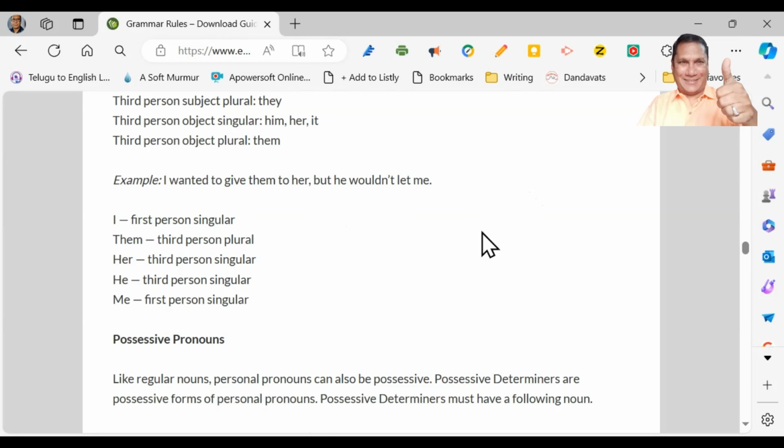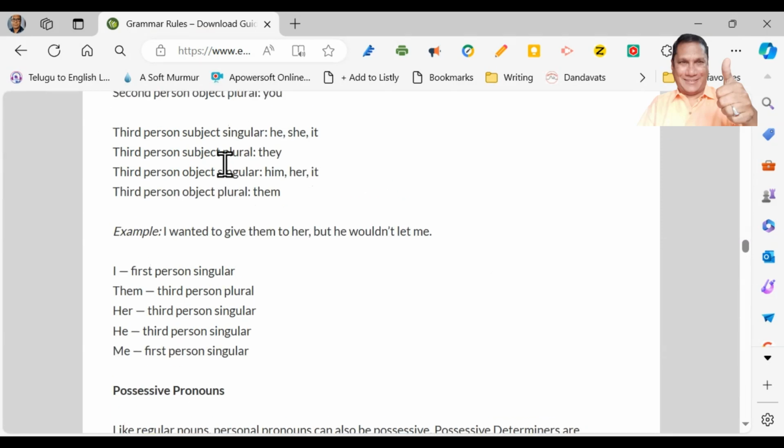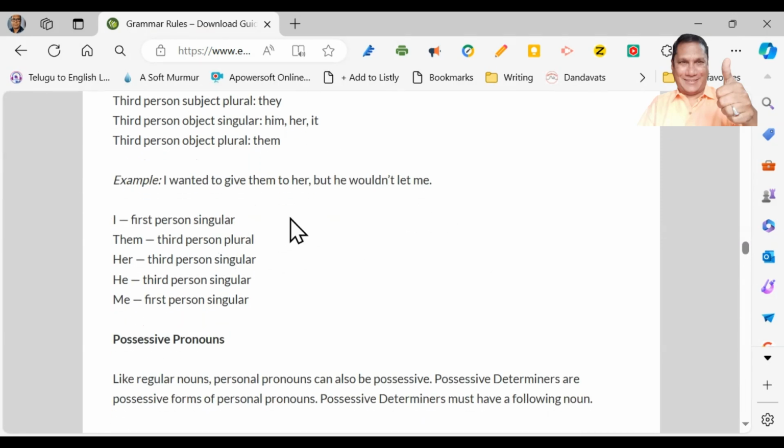Now here is an example. I wanted to give them to her, but he wouldn't let me. This is an example using almost all the forms here. I, first person singular; them, third person plural; her, third person singular; he, third person singular; me, first person singular. All together: I wanted to give them to her, but he wouldn't let me.